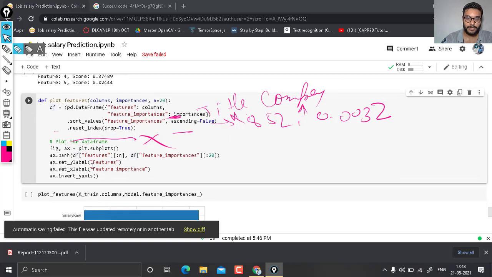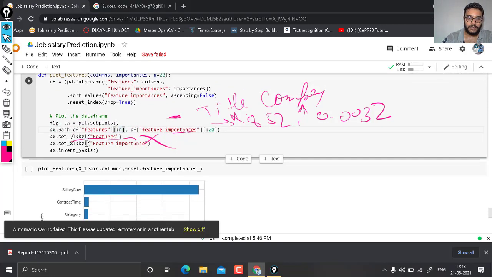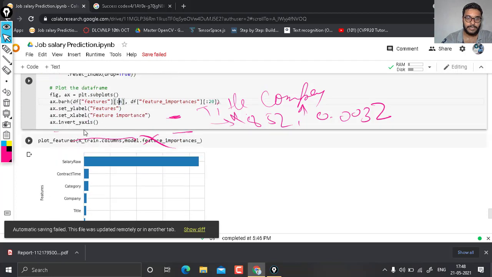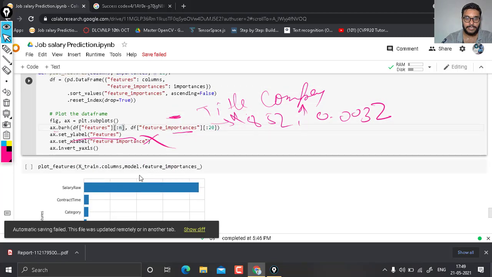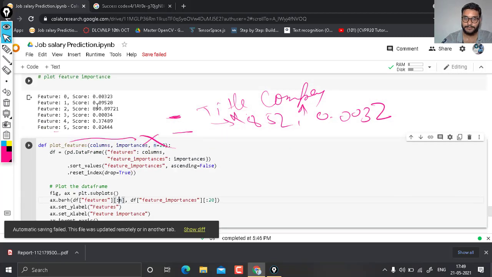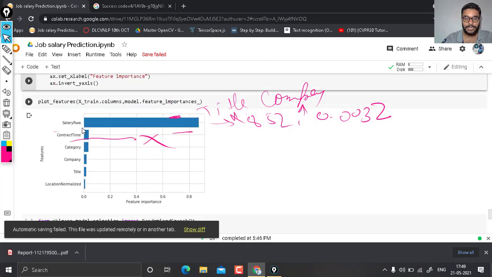Now we use the plt.plot function to plot the graph. Here we use the parameter 0 to n, where n is 20. On the x-axis are our features, and on the y-axis is the feature importance value. You see salary is around 0.859. So here you see salary plays an important role. The rest are nearly useless, like location normalized, which has 0% use.